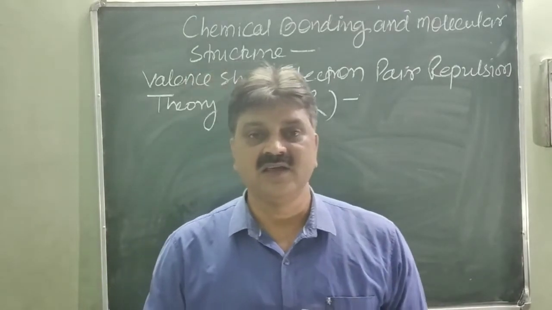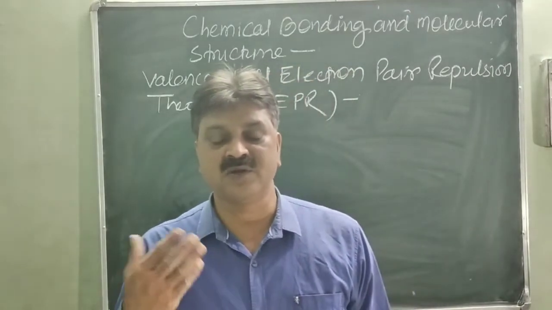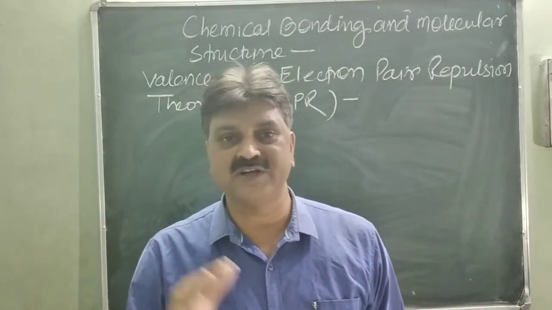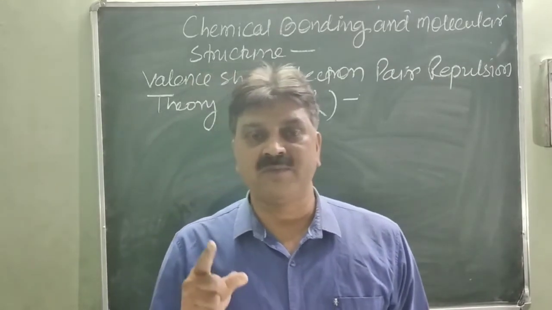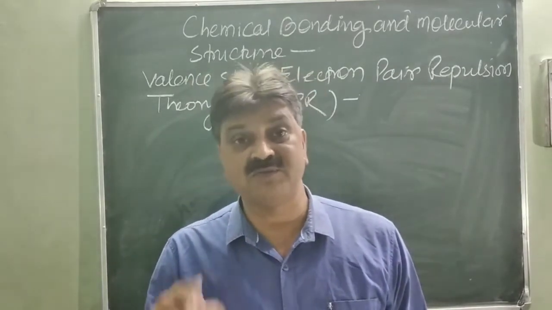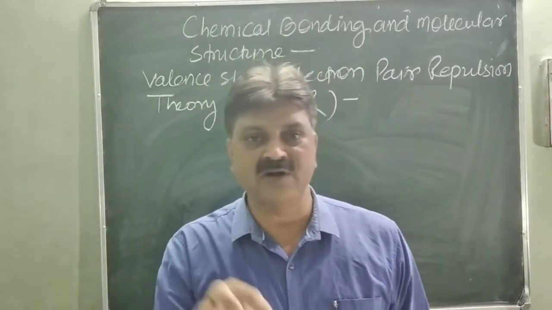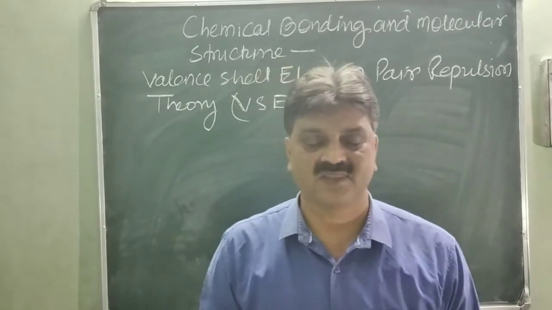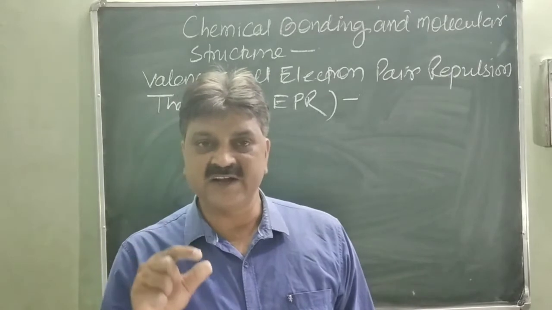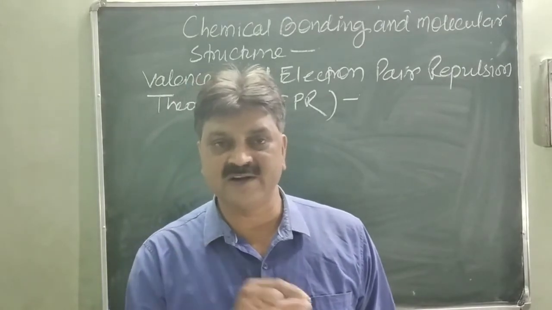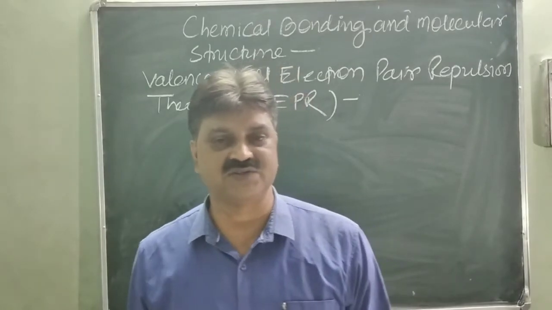Is it clear? If the molecule contains 3 or 4 atoms, it must have a definite shape, and this is formed by the sharing of electrons from the valence shells. So actually the shape of a molecule depends upon the valence electrons in the central atom. There are two types of electrons in the central atom of a molecule.